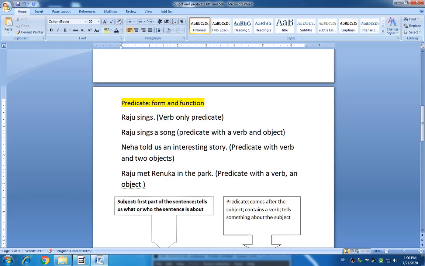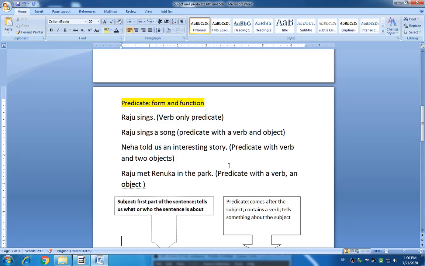Okay, look at the next one. Neha told us an interesting story. Predicate with the verb and two objects. Which part of this sentence is doing the action? It is Neha. Neha told what? An interesting story is an object. Neha told what? An interesting story. And to whom? To us. And therefore, the whole part from told to the end of the sentence is the predicate.